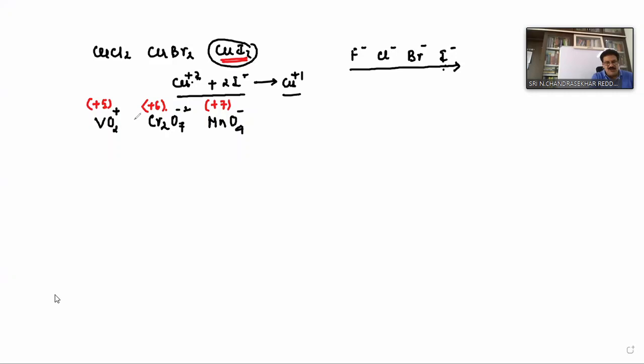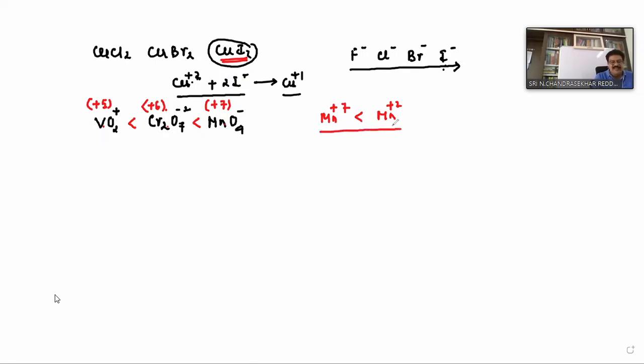Reduction. Now, if you see the oxidizing power here, this is the order: the strongest oxidizing agent is permanganate, then dichromate, then VO2+, isn't it clear? This point is important because if you take Mn+7 and Mn+2, Mn+2 is more stable than Mn+7.